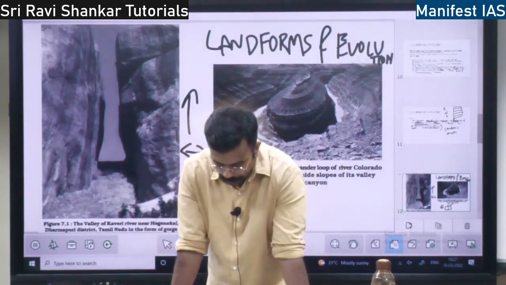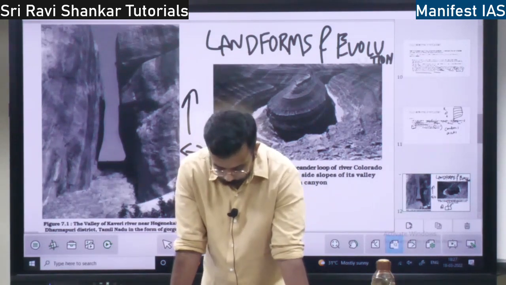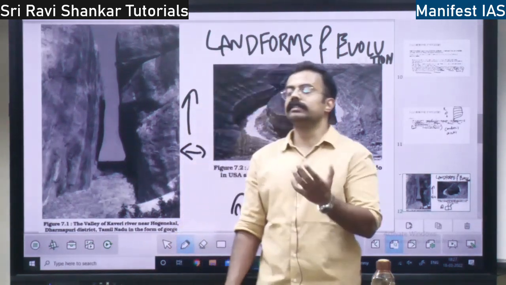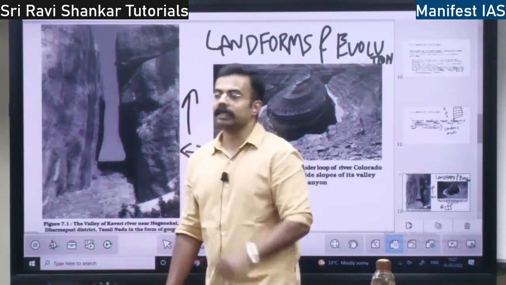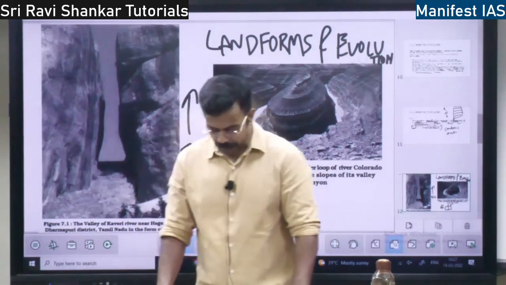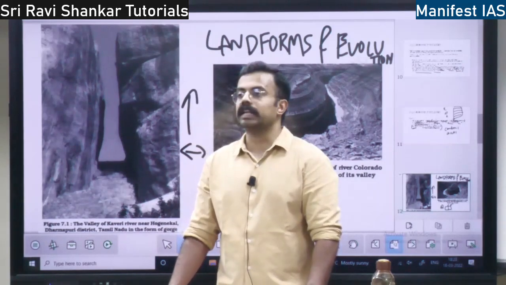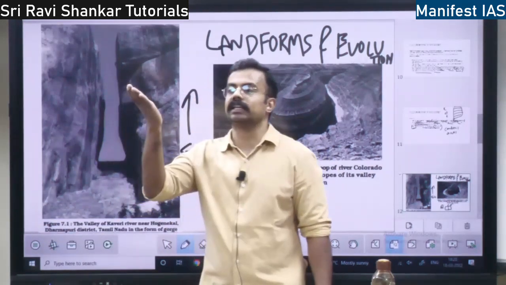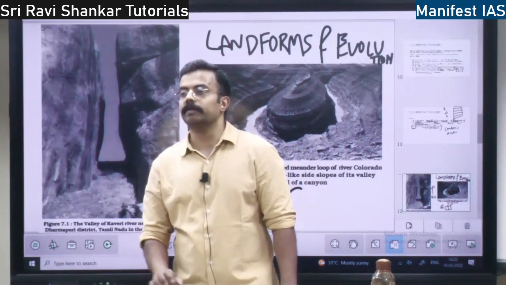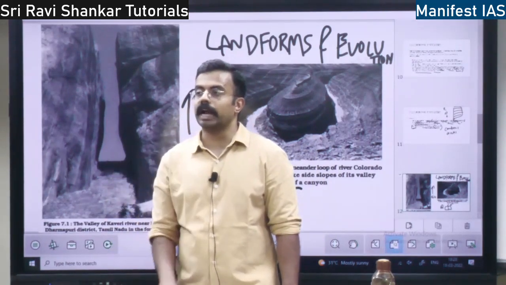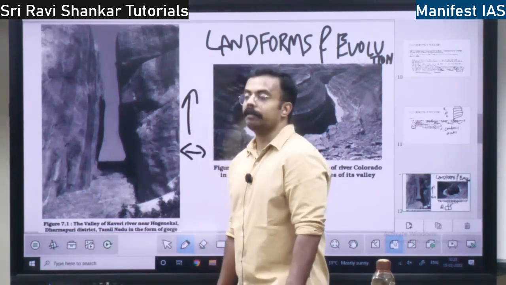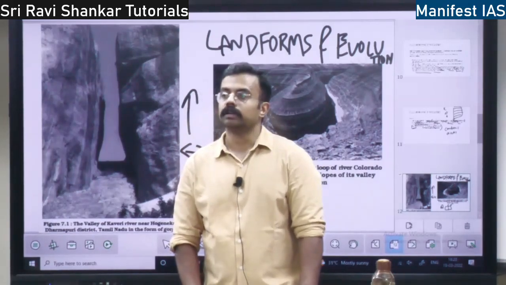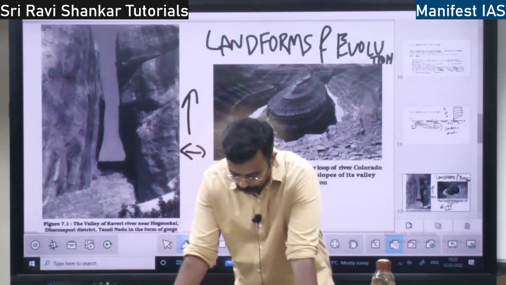Not only that, there are three important factors which determine the landform. One is the tectonic stability of the landmass. How stable is a landmass? Is it prone to earthquakes more? That will determine the stability of the landmass. Then also the stability of the sea level. Is it stable, or is it rising or falling? That will also determine the shape of the landform. Then the third factor is climate. Climate is also going to determine the evolution of the landform, right?